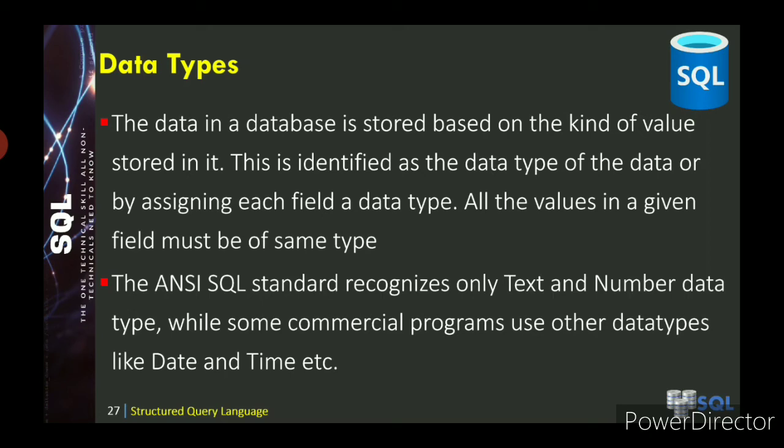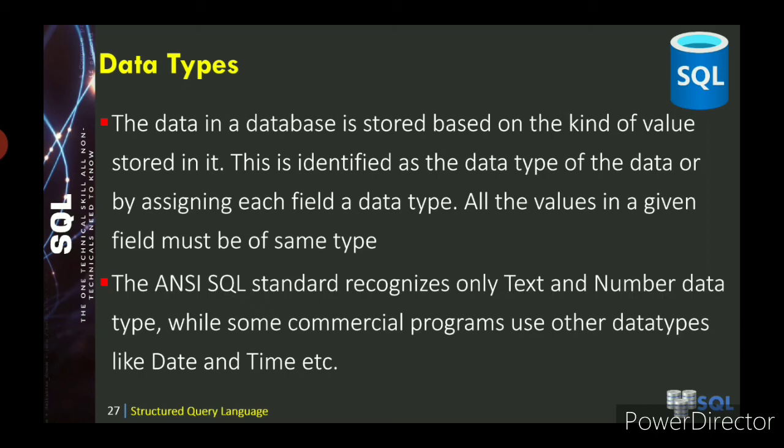So the data in a database is stored based on the kind of value stored in it. This is identified as the data type of the data, by assigning a data type to each field. All the values in a given field must be of the same type. Suppose you are using the same field, you have to give the same data type values.